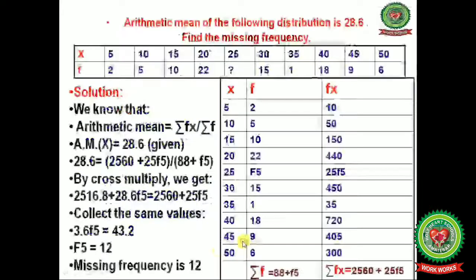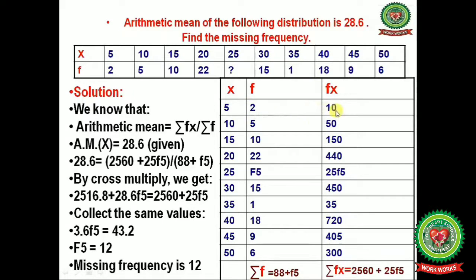Done. Now next, the arithmetic mean of the following distribution is 28.6, and find the missing frequency. Now we have given the table for the different values of the variable and the frequency, but one frequency is missing, and we have to find this frequency. How will we find it? Let us discuss. First of all, we have to multiply fx.